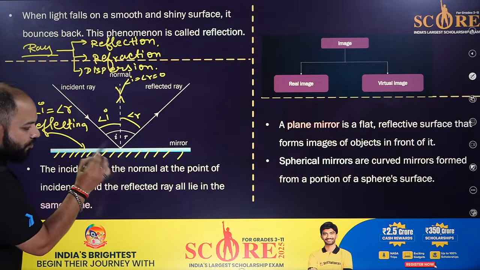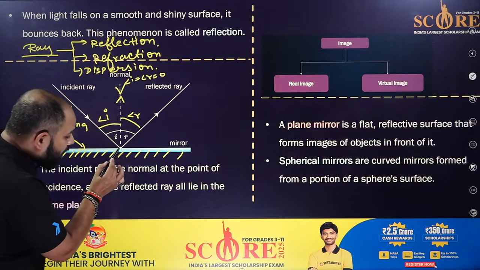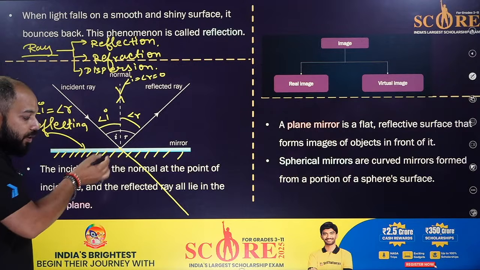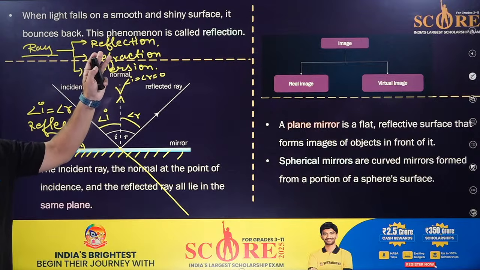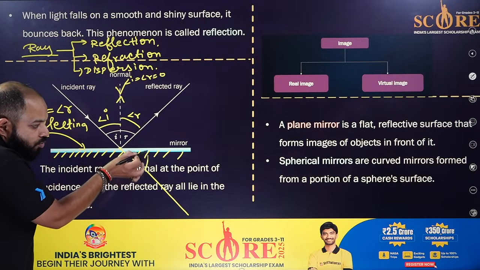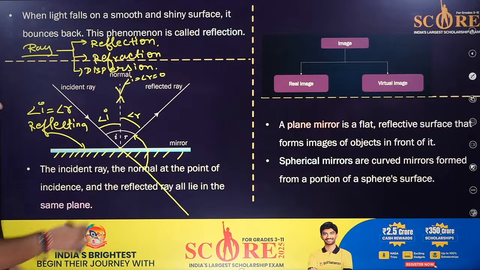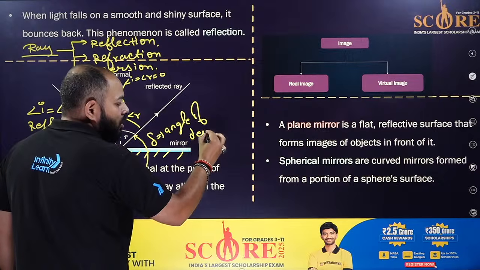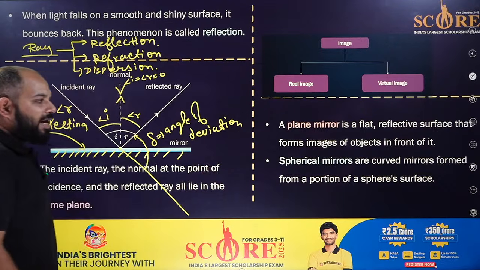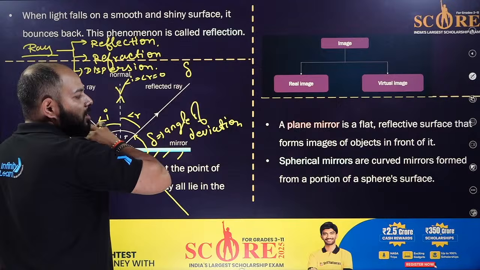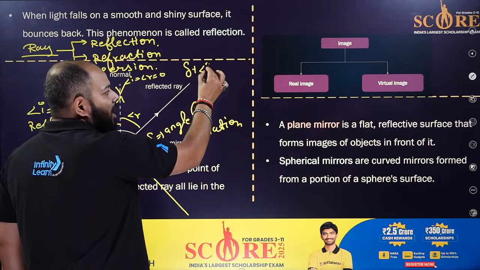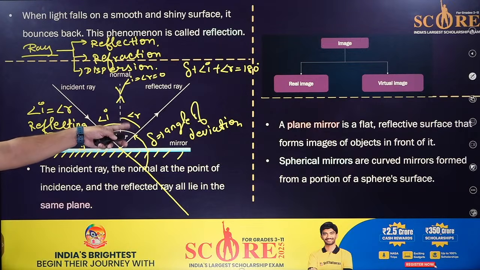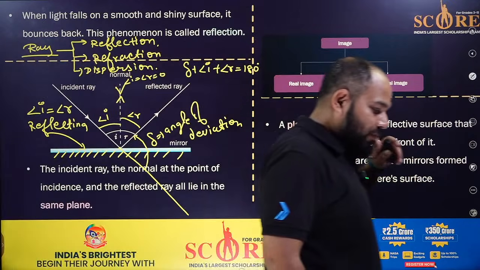Okay, now if I want to find the deviation, I've done it in the previous class also. If there is no mirror, this incident ray must have gone like this in a straight path. But because of the reflection, that's the bouncing back of a light ray into the same medium, it has moved this much angle and come here. So that is called angle of deviation, that is del. So del plus angle I plus angle R is equal to 180 degrees. Okay, so you can solve this. We have solved this question in the previous classes. Okay, so this we have done.